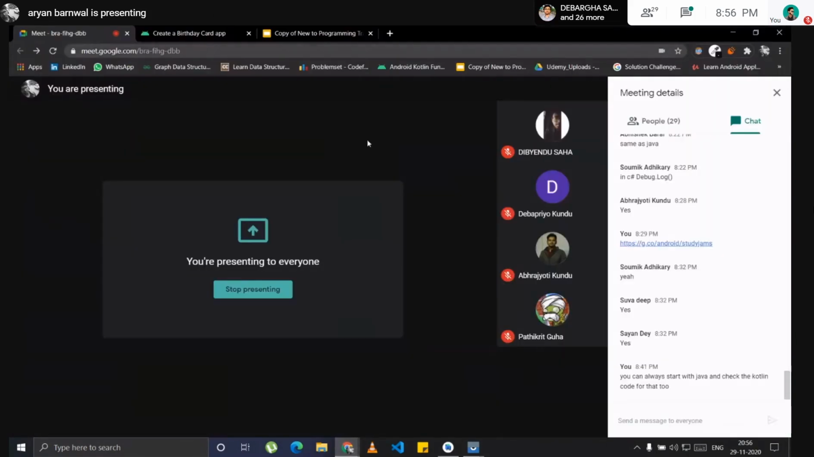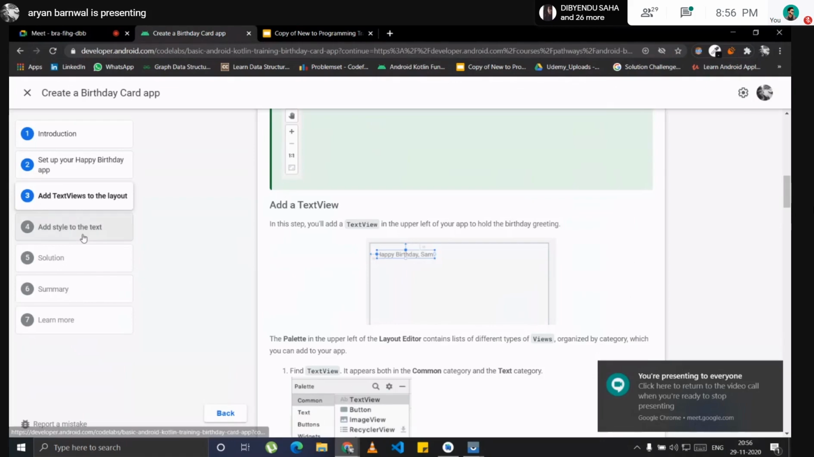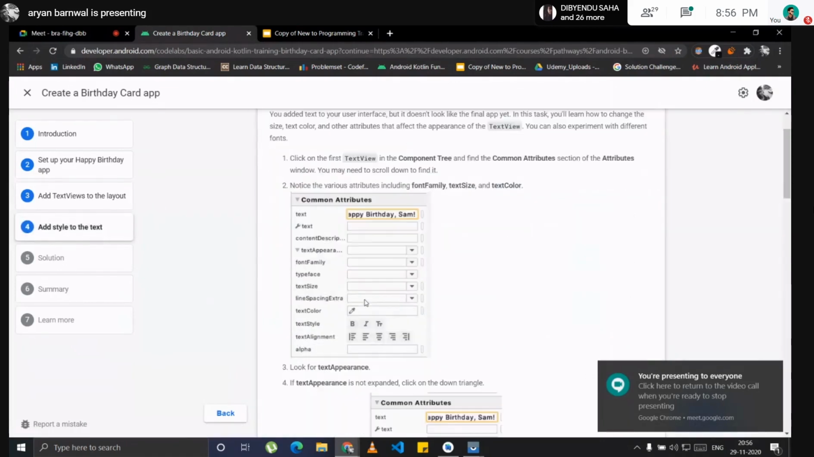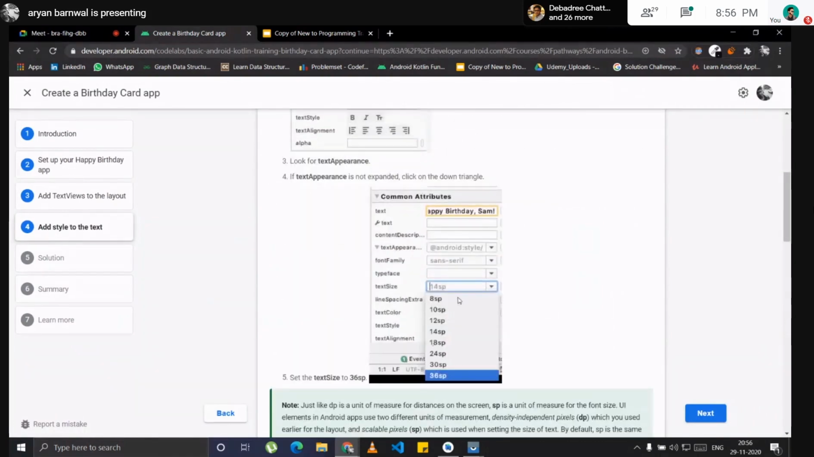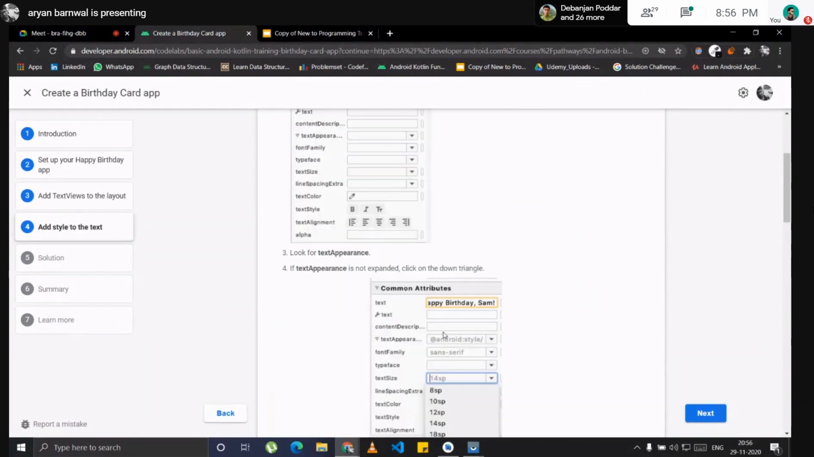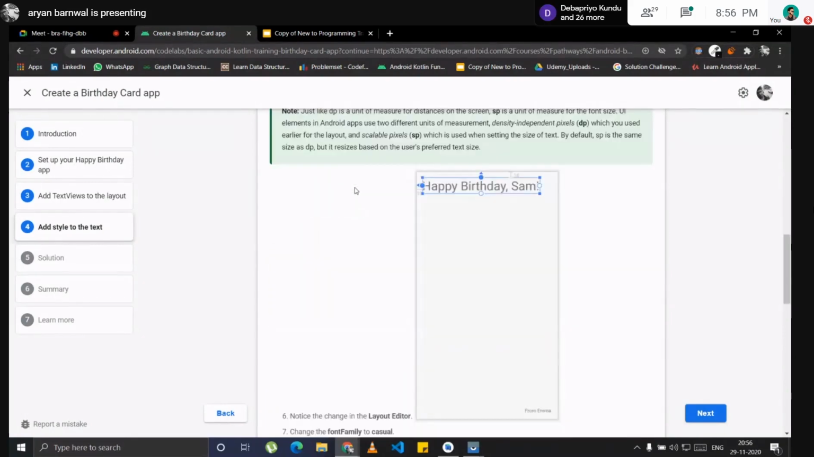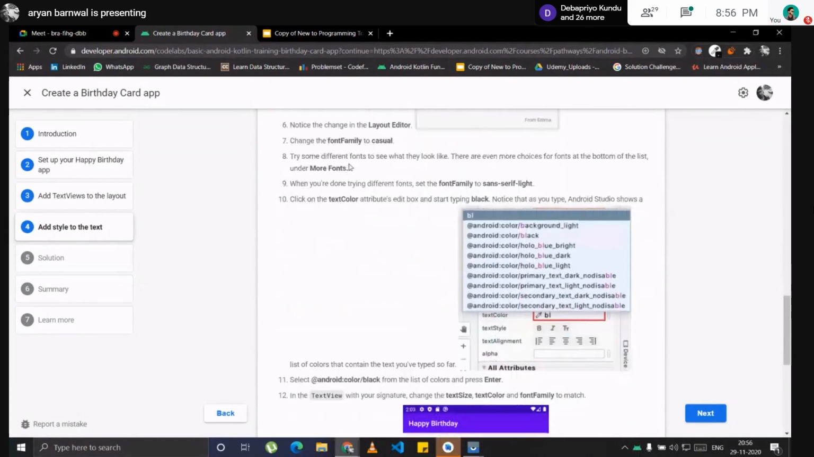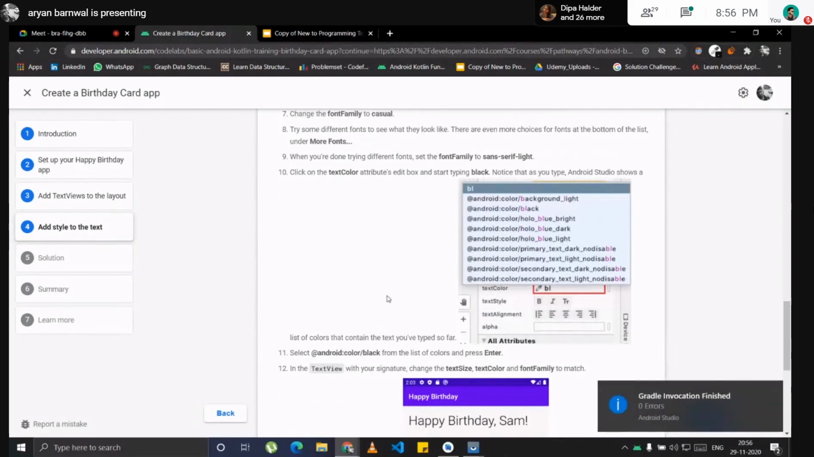You can try out this code lab. It's quite easy, I have to say. It's the building block for making Android apps. You can change the text size here. You can even change the type, like bold or italic, or use another font too. We can also change the font family, the font style, and the text color.